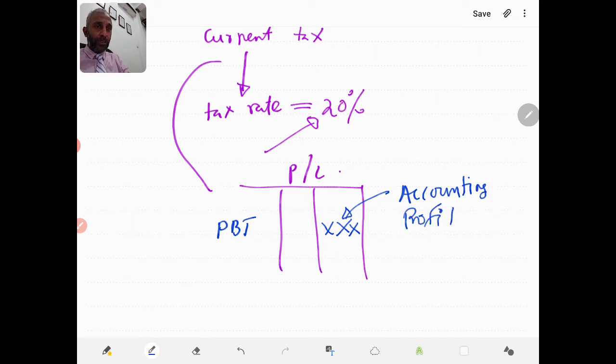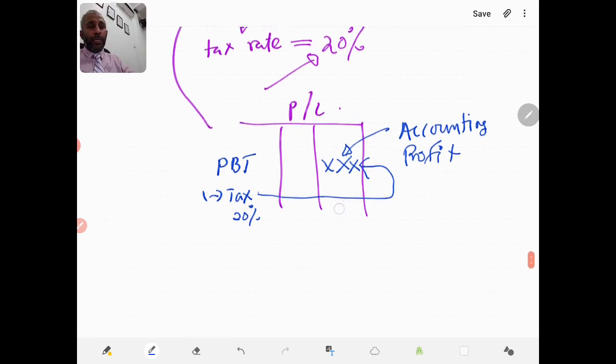On that, the accountant then needs to arrive at the tax, based on a percentage of the profit before tax. Let's say the tax rate here is 20%, then he may have to multiply by this.